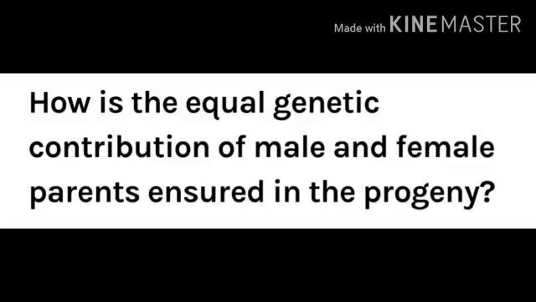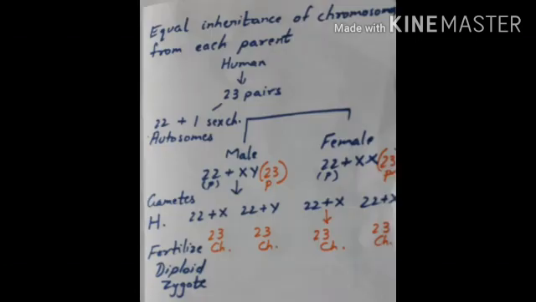The second question is: how is the equal genetic contribution of male and female parents ensured in the progeny? Most of the organisms which reproduce by the sexual method are diploid, that is, having 2n number of chromosomes, or their genetic material consists of two sets of chromosomes.